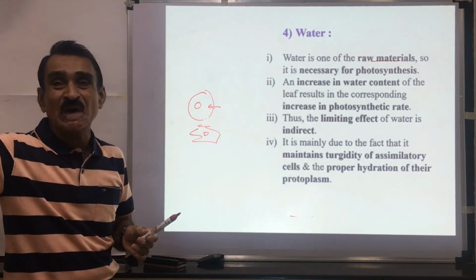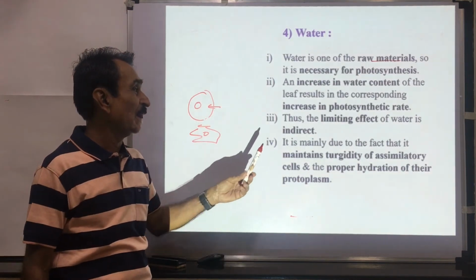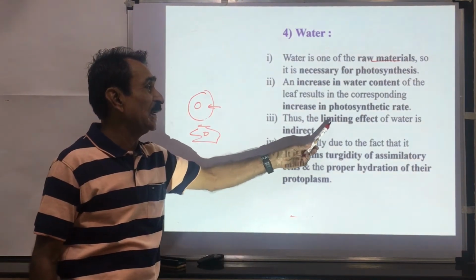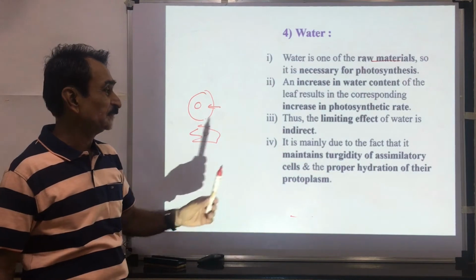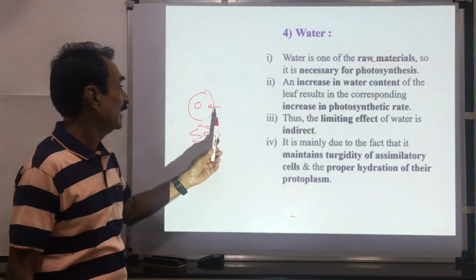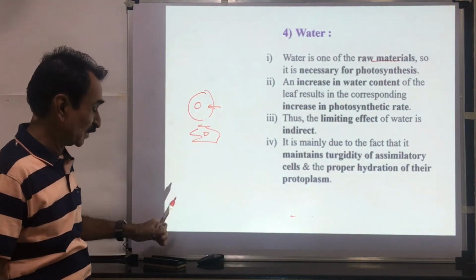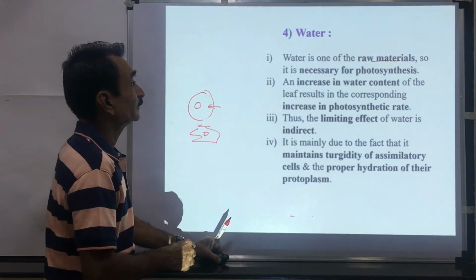If we increase the water content, the rate of photosynthesis increases. The limiting effect of water is indirect, and it maintains the hydration of the protoplasm. This is very important for the process of photosynthesis.